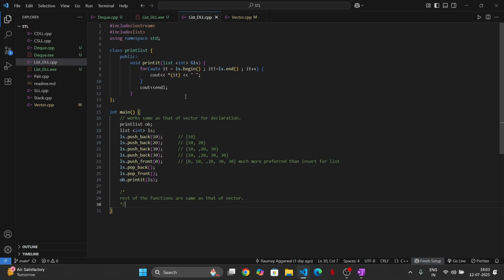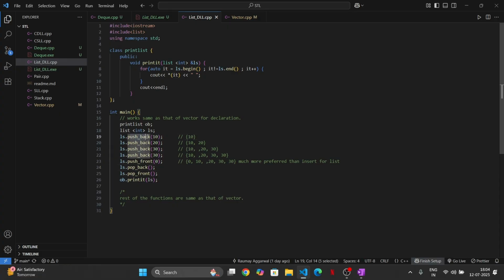Now there must be a question arising in your mind: if the functions for vectors, lists, and deque are all the same, then why don't we use vectors or deque for this? Why are we specifically writing list here? Well, for those who have studied data structures, the answer is very clear. But for those for whom it is not clear, I'm going to create a video and give you a link in the description. But for now, let's just understand this.